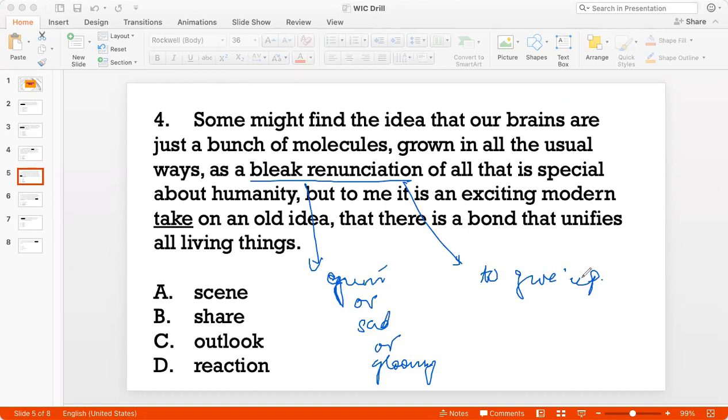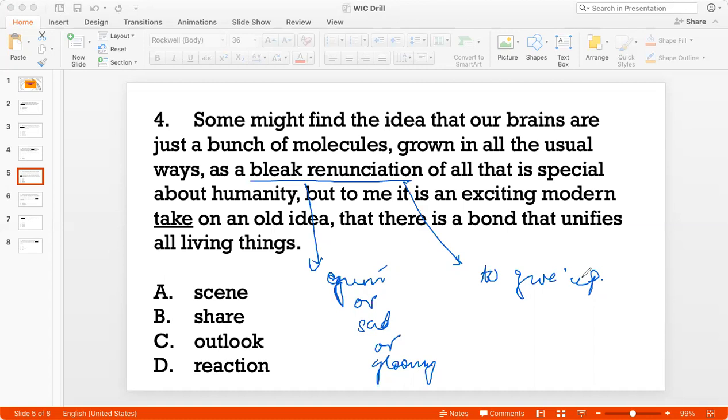So some people might find the fact that the brain is just a bunch of molecules a bleak renunciation of all that is special about humanity, because that kind of takes away from the fact that humanity is special, right?